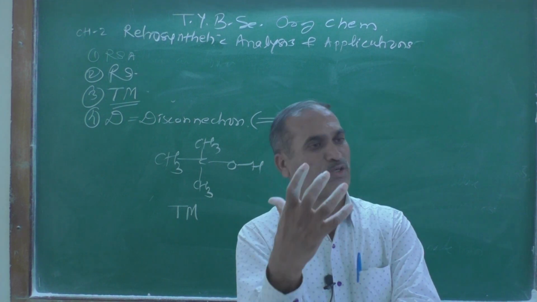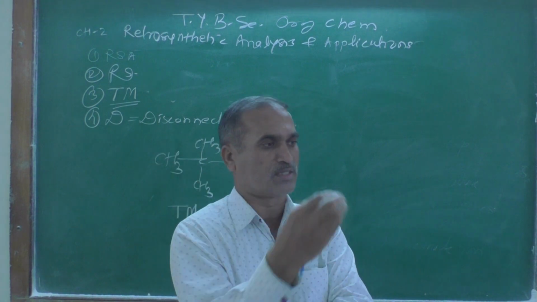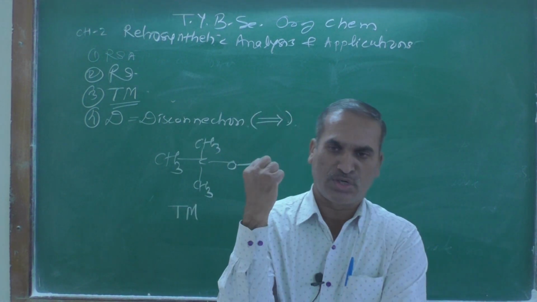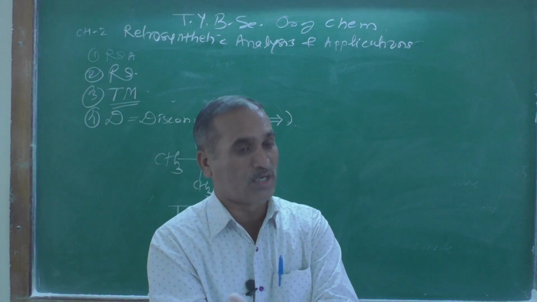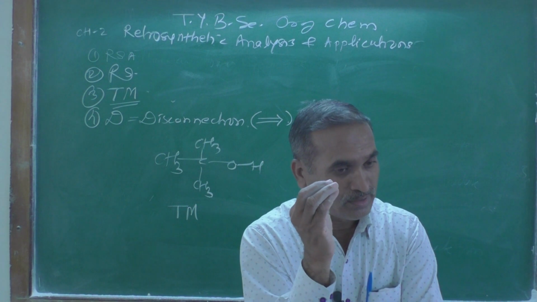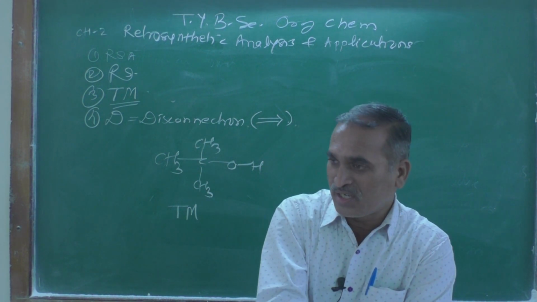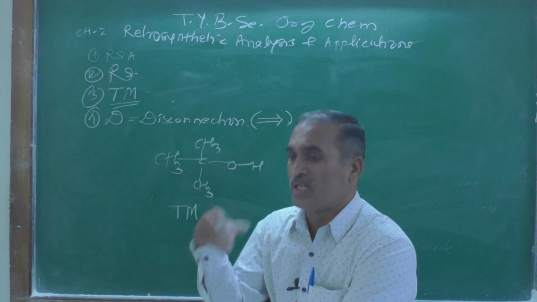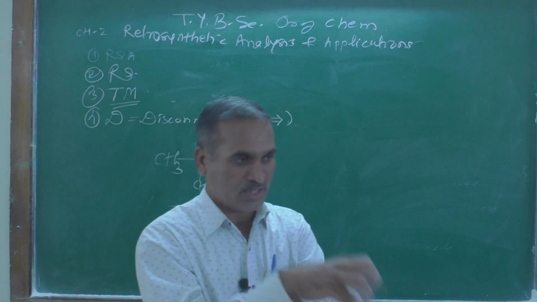There are so many named reactions, oxidizing reagents, reducing reagents, many things you have learned so far. By applying all those things together, we are starting real use, real application here.